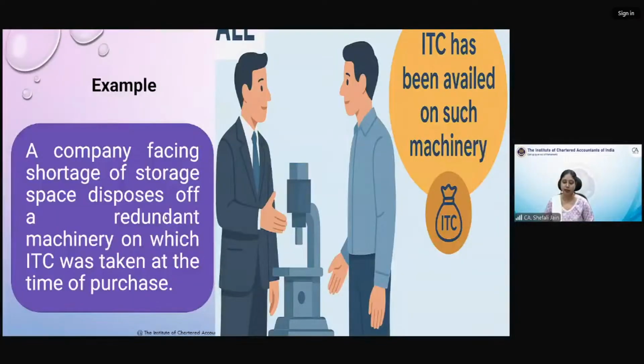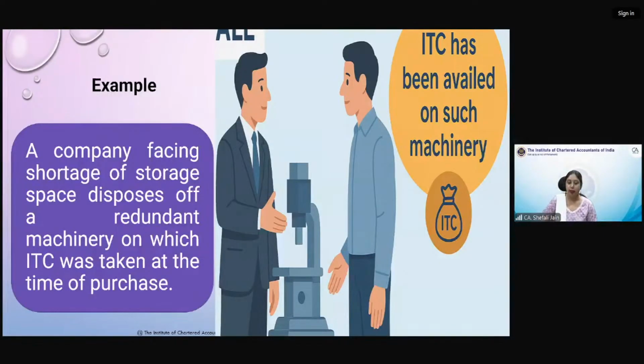Let us take the first example. A company facing shortage of storage space disposes of a redundant machinery on which ITC was taken at the time of purchase. So this is going to be a transaction of Schedule 1. This is an apt example: your company had a machine that became redundant, only occupying space and of no use. So you have disposed of it. I am not selling it, I am just getting rid of it, I have scrapped it, but I had taken ITC on that machinery.